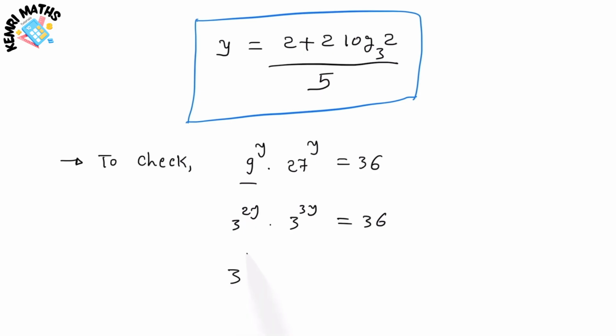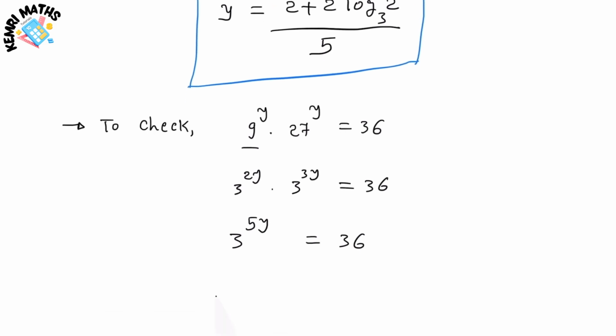Therefore, this term will be 3 to the power 5y is equal to 36. Now let's put the value of y here. So it will be 3 to the power 5 times y, which is (2 plus 2 log 2 base 3) over 5, is equal to 36.